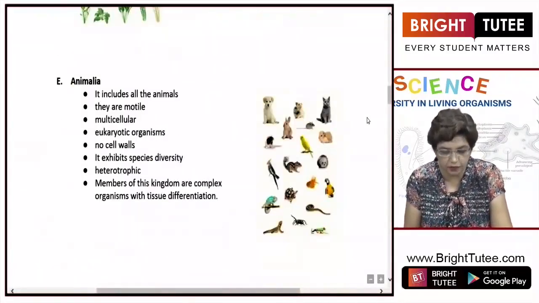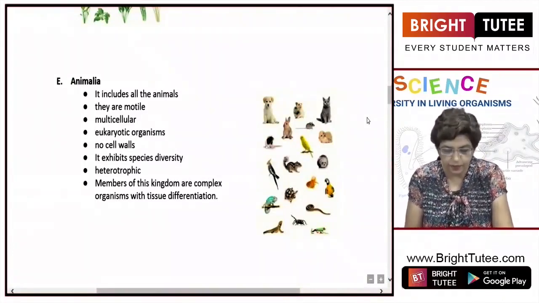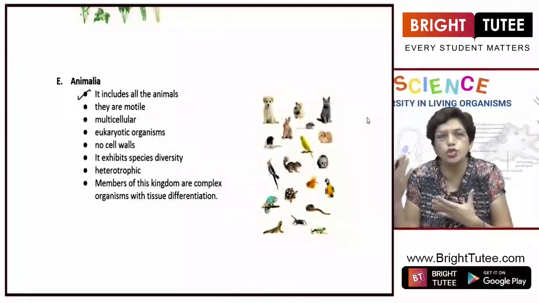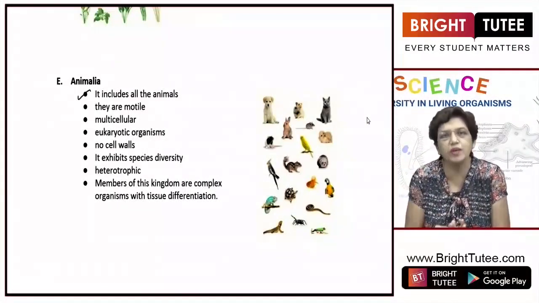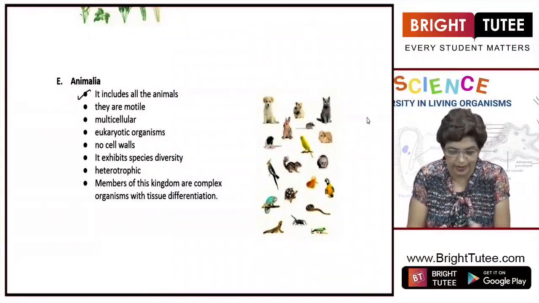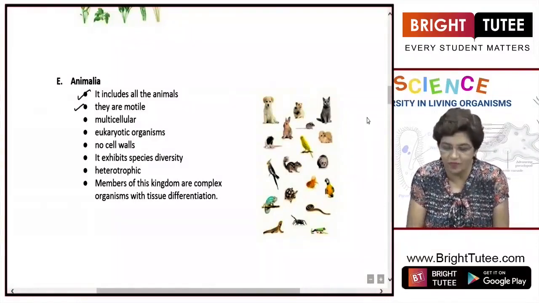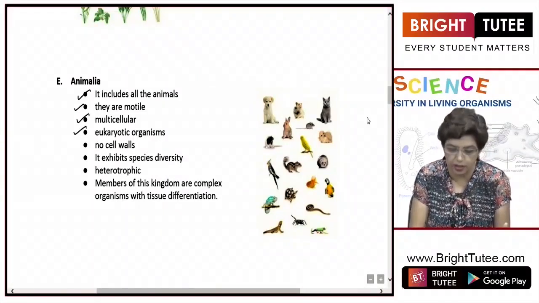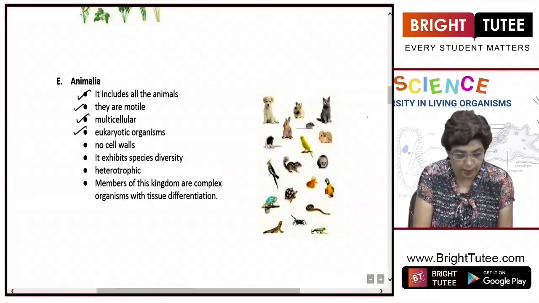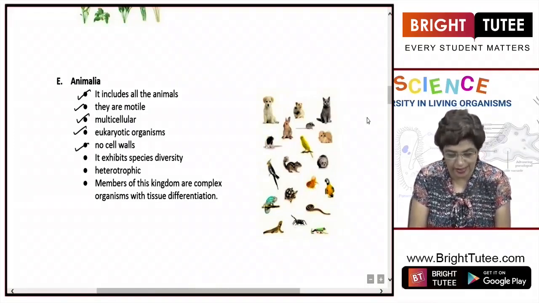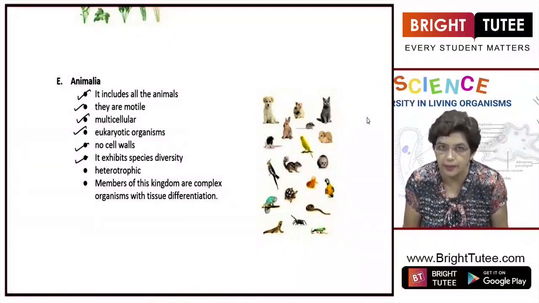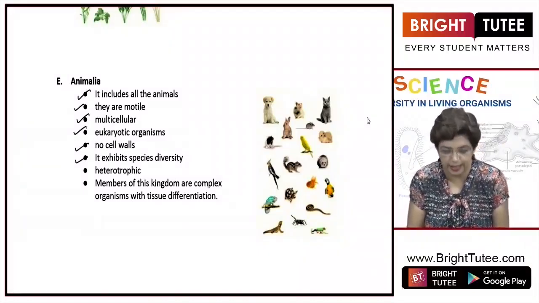And the last kingdom, the fifth kingdom, is Animalia. It includes all the animals you see around you, right from tiny insects and cockroaches to huge elephants, blue whales, and birds. All of them fall under this category, Animalia. They are motile; they can move from one place to another. They are multicellular and eukaryotic, just like Plantae. But unlike plants, they do not contain a cell wall. They exhibit species diversity. There is a huge diversity among animals, which we'll study in detail.